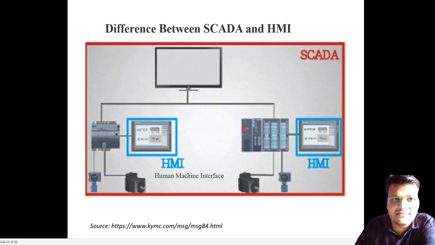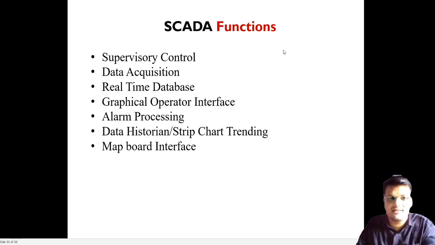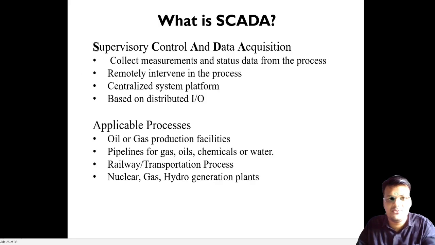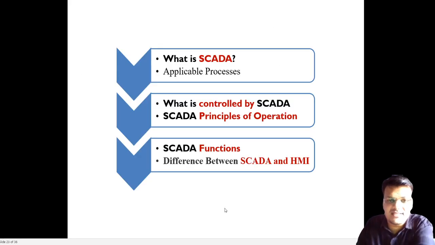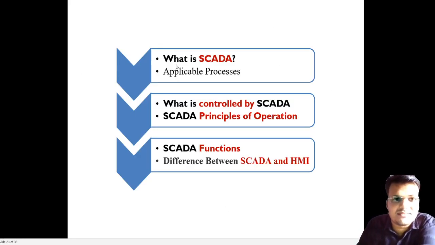That is basically the difference between the HMI and SCADA. So these comprise the SCADA, as I told you. Only these things are covered in the first unit. Simply, what is the SCADA? Supervisory control and data acquisition system. What is a data acquisition system? Where can we go to the application? What is controlled by SCADA? What are the principles, what devices we use in the SCADA system, what function the SCADA does, and what is the difference between the SCADA and HMI. These are all covered in unit 1 only.